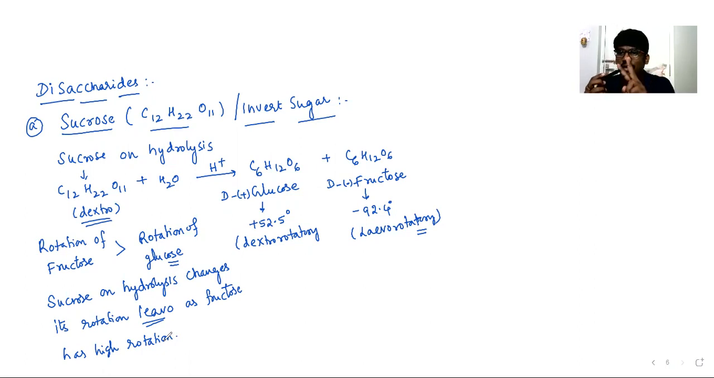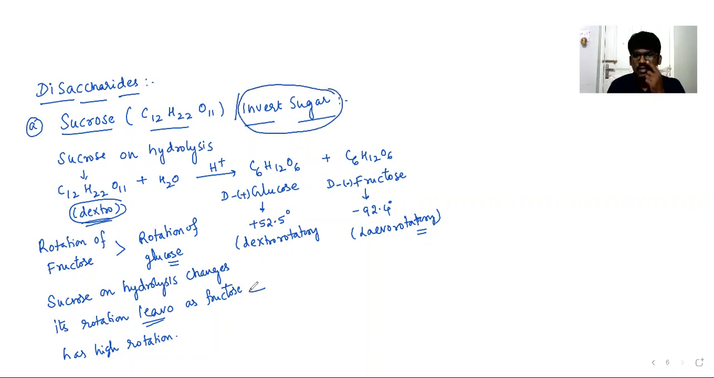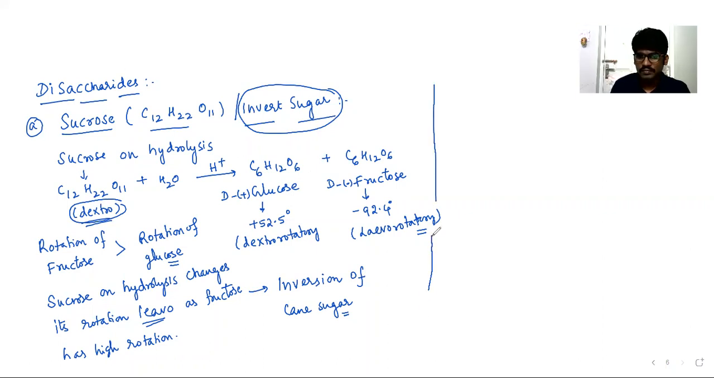So the mixture takes up the rotation of the fructose. That's why the dextrorotatory sugar changes to levorotatory. So the optical rotation has been inverted. That's why sucrose is also said to be invert sugar, and this process is called inversion of cane sugar. Inversion of cane sugar means a change in the optical rotation of sucrose from dextro to levo upon hydrolysis, as it takes up the rotation of the fructose.